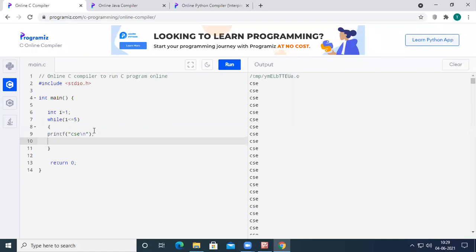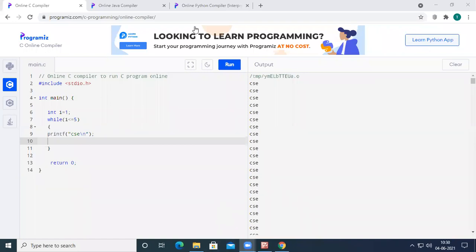Again, there is no updation of the I value, so the I value will be 1, and again it will print CSC. So it goes into an infinite loop. If you don't use an increment or decrement operator inside the iterations, it will be an infinite loop.